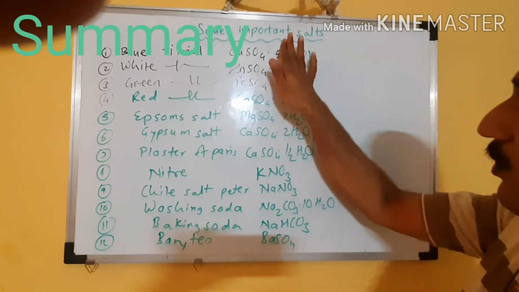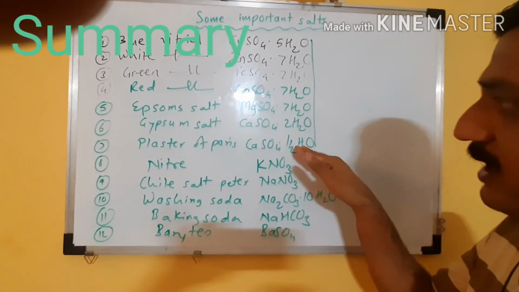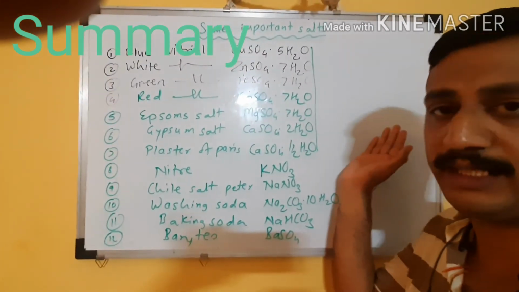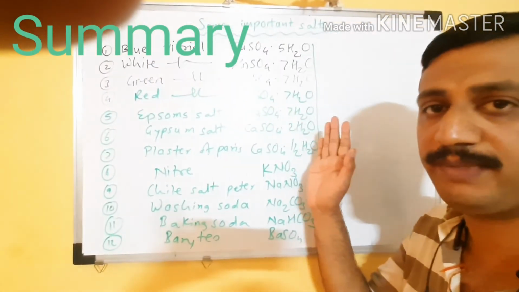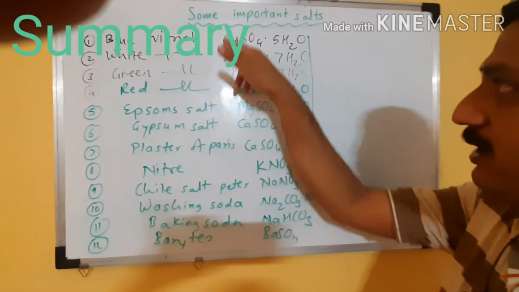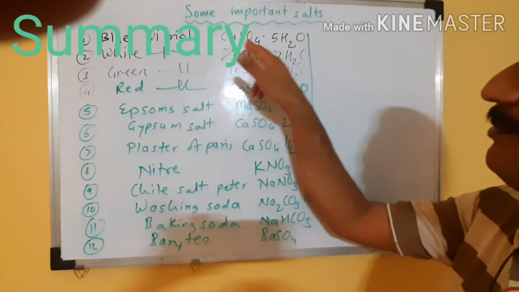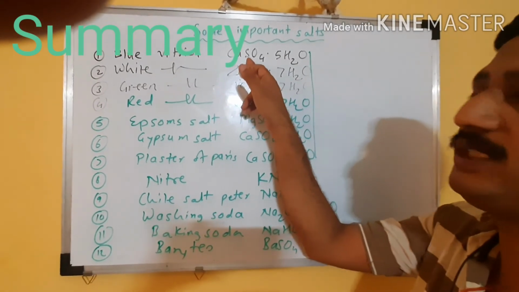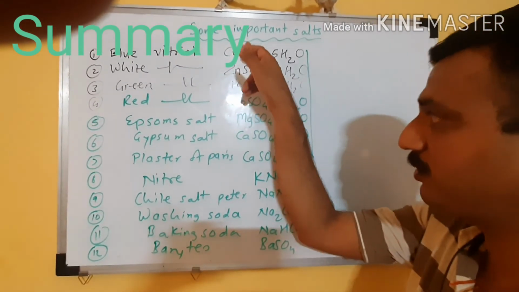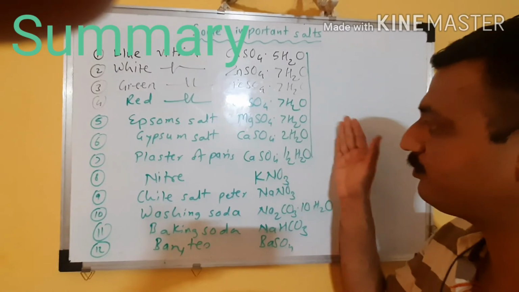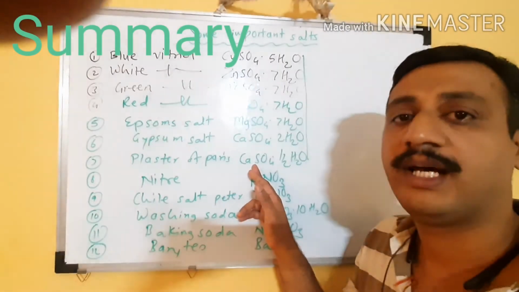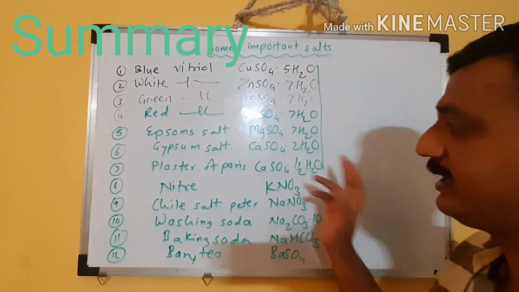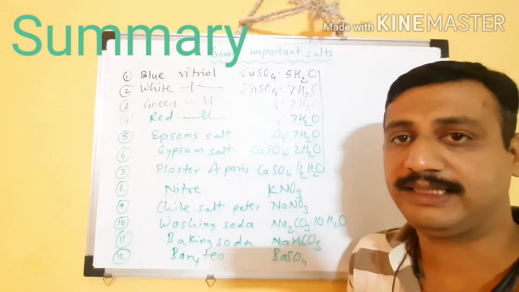And if on heating the water molecules which are attached get expelled, means if we bring about dehydration, then only these salts will remain. For example, from CuSO4 5H2O, if the 5H2O are removed, then only CuSO4 remains. Whatever remains after removal of the water molecules is the anhydrous salt, and the water molecules which are loosely attached are the water of crystallization, isn't it?